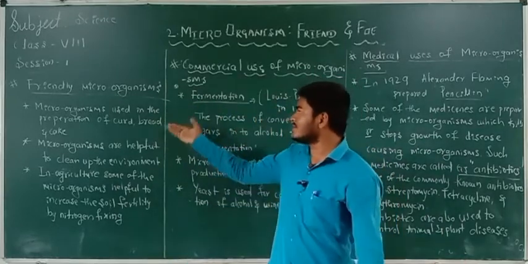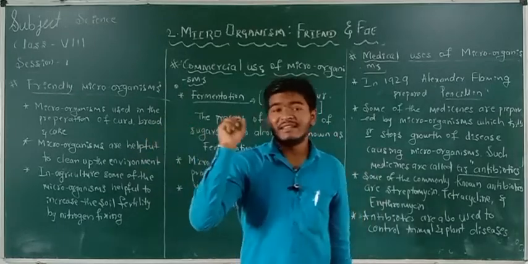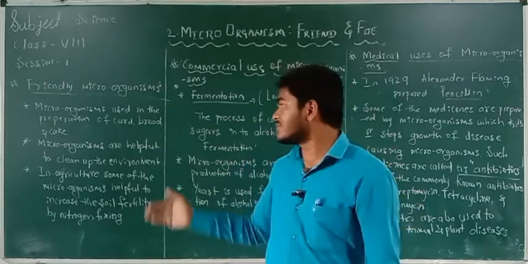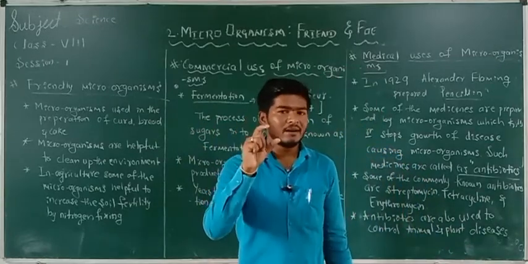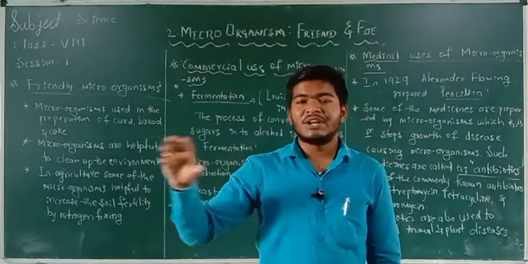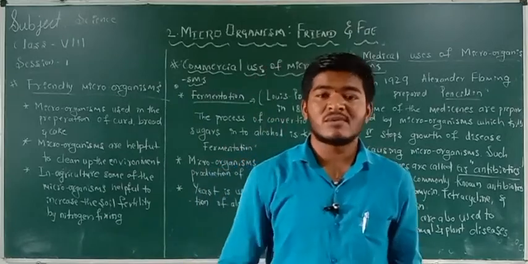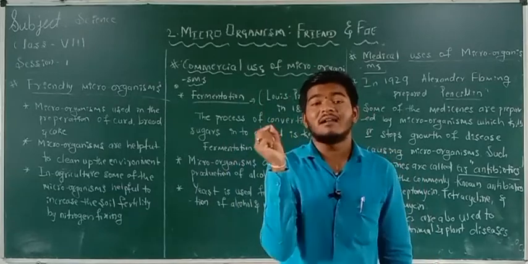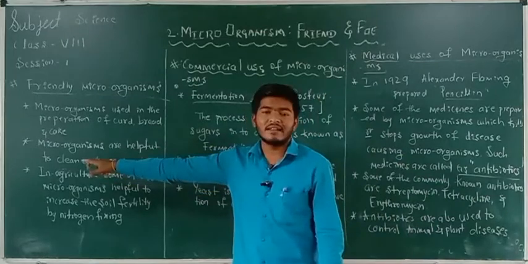The microorganisms are used in the preparation of curd, bread and cake. Take two small pieces of bread, pour some water on them, and place those bread pieces aside for two to three days. After two to three days, you will observe some brown colors appearing on the bread. That bread mold is nothing but a microorganism.